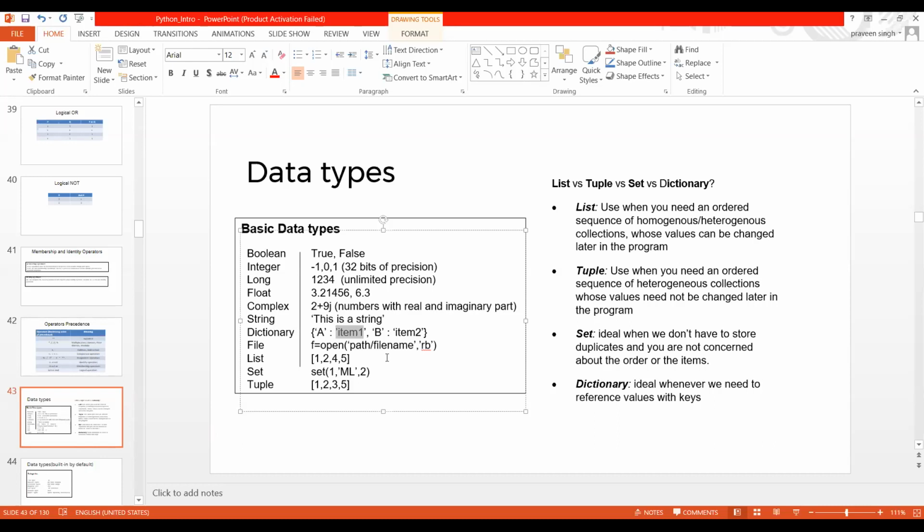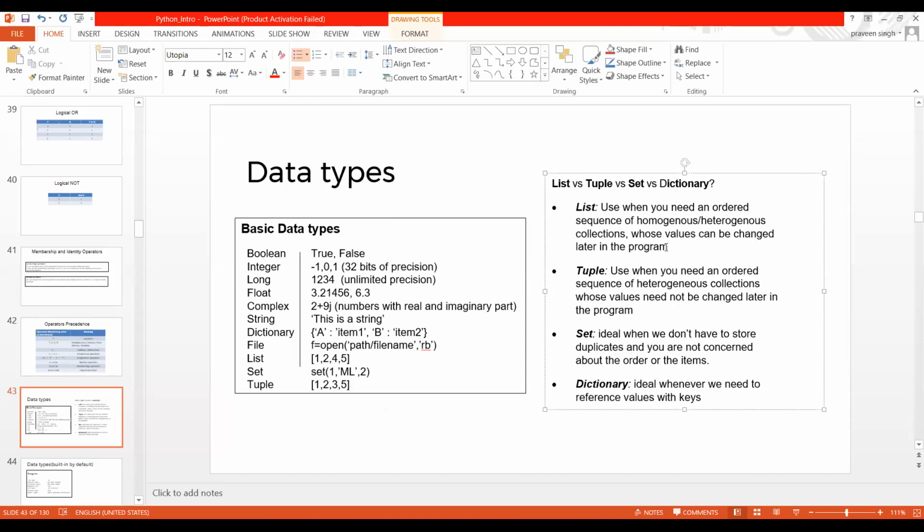So we have to work on these data types more, and I have many examples with list, file, set, and tuple. Now let us discuss each data type one by one. Boolean, integer, long, float, complex, and string we have already covered, and we have had a lot of discussion about them. Now there is something new: the list, the set, the tuple, and the dictionary. So let us take them one by one.